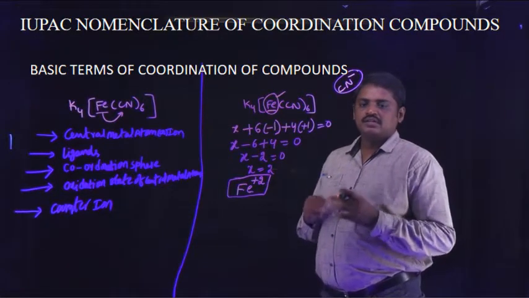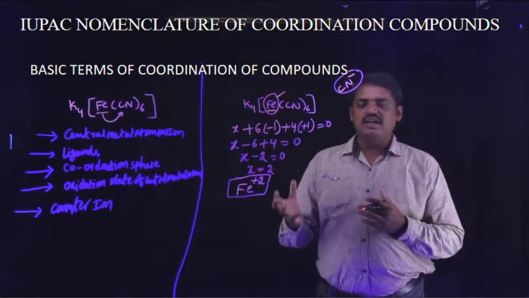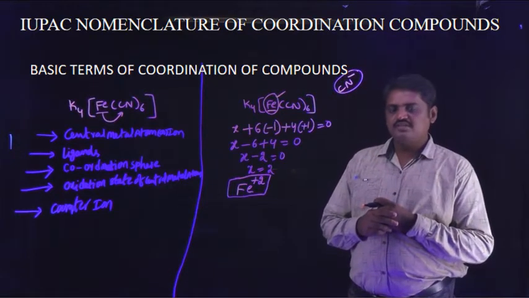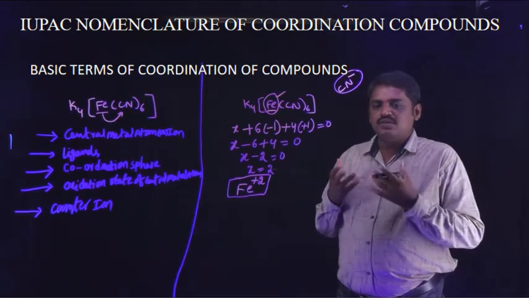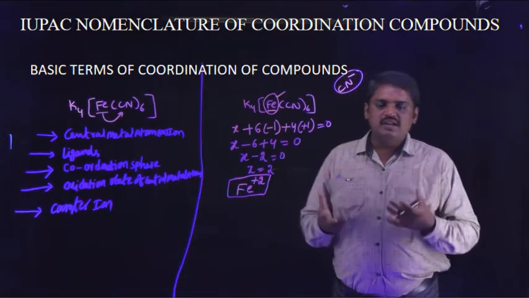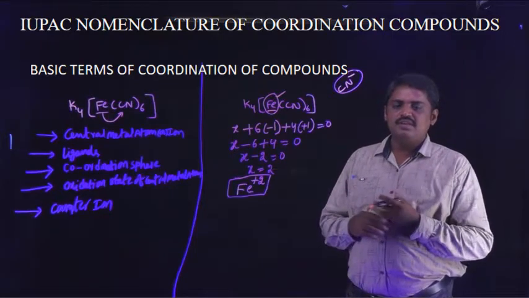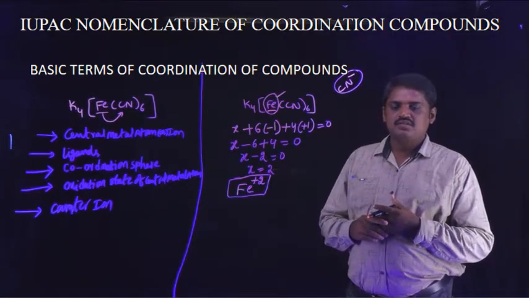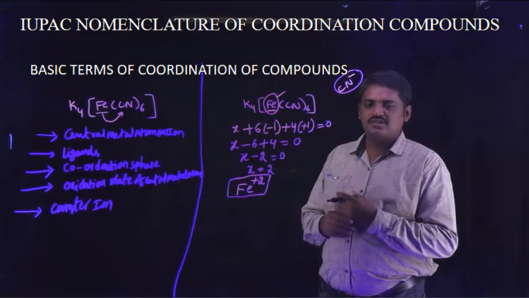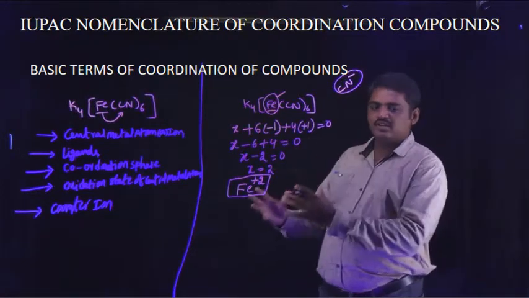So based on this, the atom or ion acts as a Lewis acid. What is the meaning of Lewis acid? An atom with the tendency to lose electrons acts as a Lewis acid. The loss of electrons means the donation of electrons, being ready to donate electrons; that character is exhibited only by a Lewis acid.